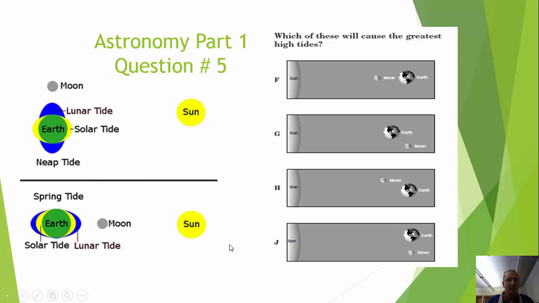When they're in a straight line, we're going to have higher high tides and lower low tides. The gravitational pull from all of these three objects is consistent and not fighting each other. These are called spring tides. When you have them in a 90-degree angle, the gravitational pull is actually fighting each other. So there's going to be lower low tides and lower high tides. So the best answer here is going to be the one that is in a straight line, and that best